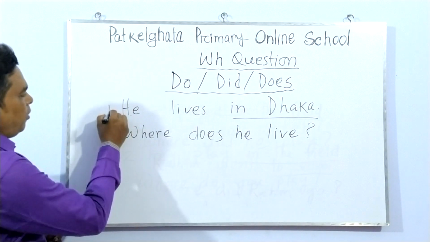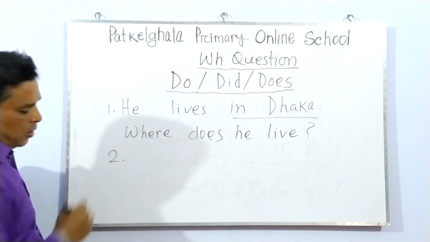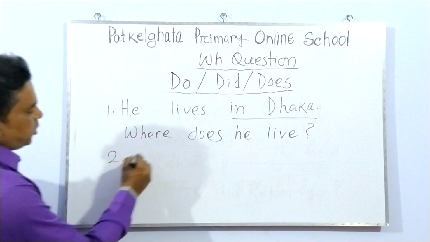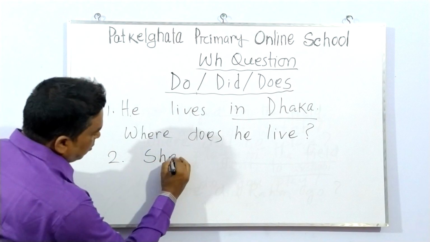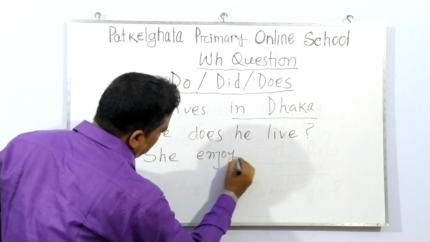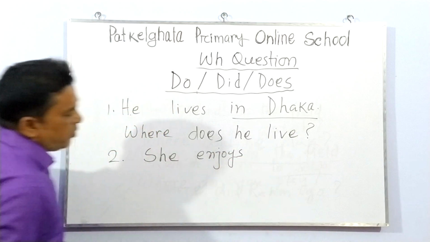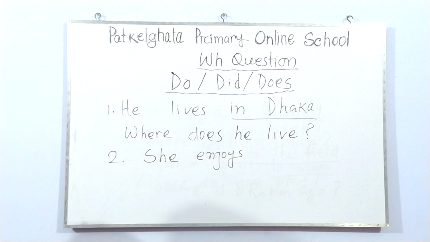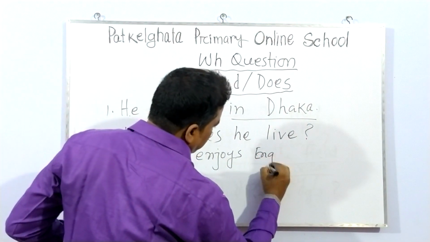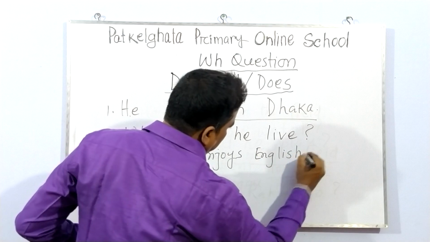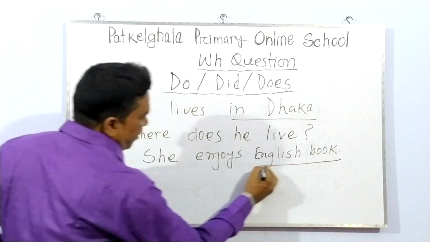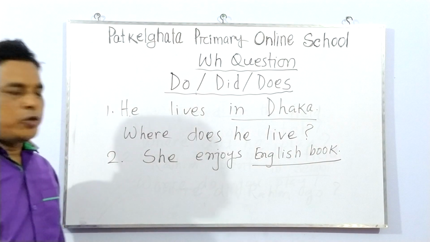So another example I give you. She enjoys English book. Underline is English book.